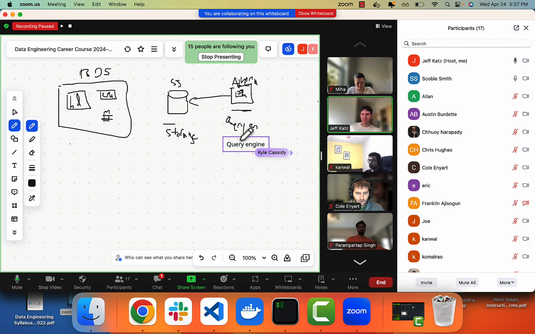So we're separating out the query engine from the storage. And you're going to see this pattern a lot. For instance, Spark is a separate query engine. In fact, you can set Athena up with Spark, where again, it's just performing the queries, and this is the storage. Whereas here, it's all together. With our RDS, we're both querying and storing the data in one instance.